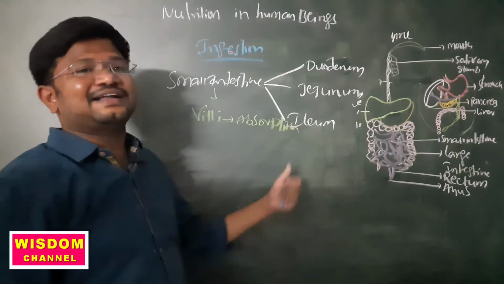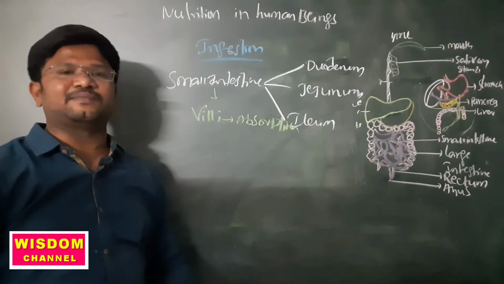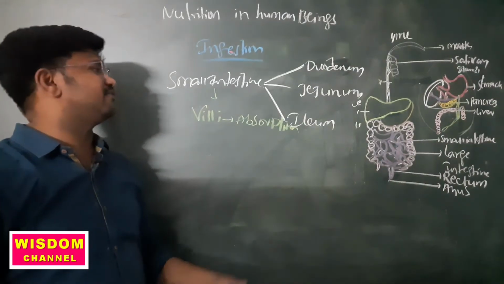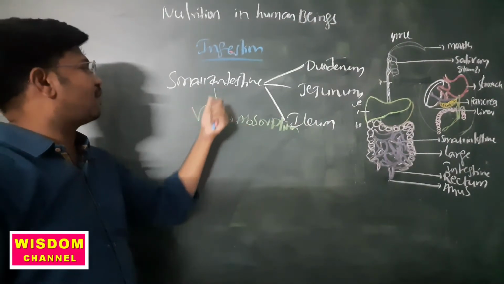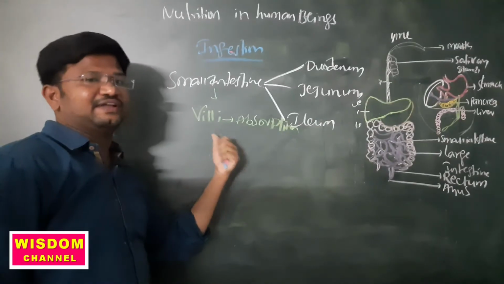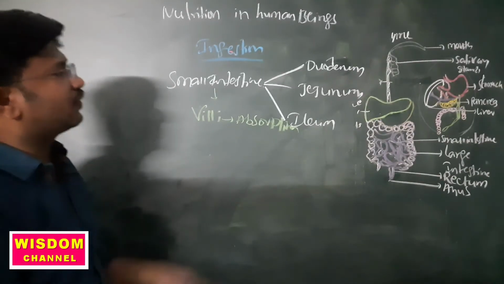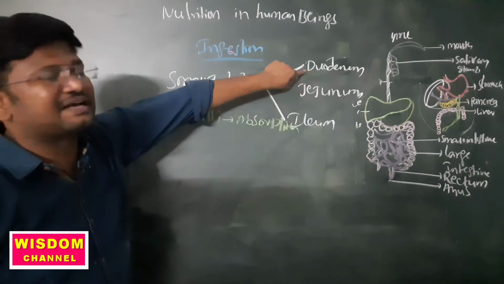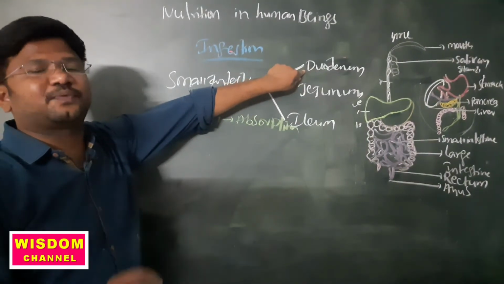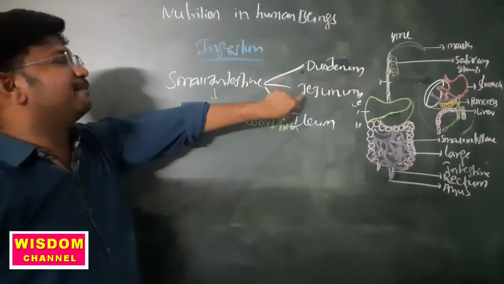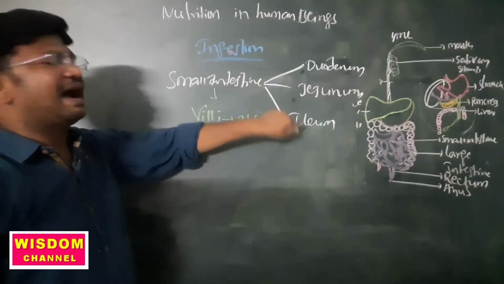So the remaining digested food material is absorbed by the small intestine, by which part? Villi. So duodenum, jejunum, ileum. Duodenum is the first part of the small intestine, and the middle and last parts are the jejunum and ileum.